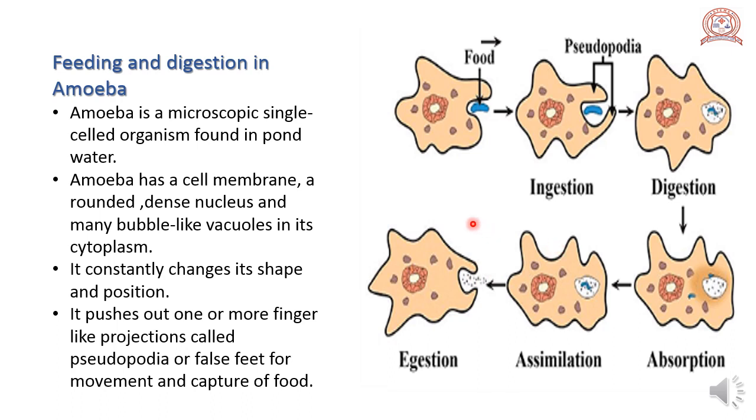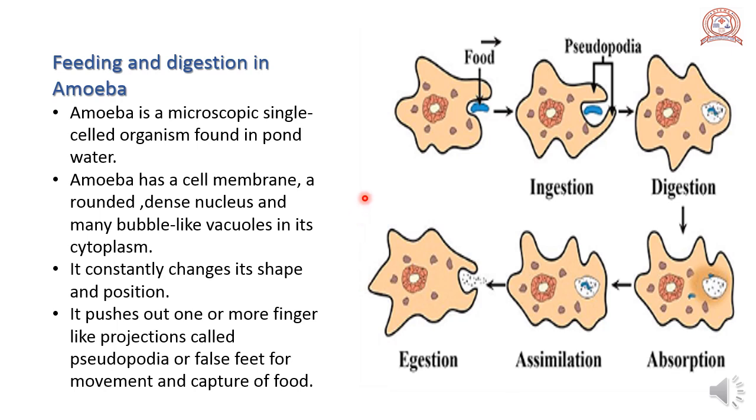This is the way how the amoeba takes food. The basic process of digestion of food and release of energy is the same in all animals, though the mode of nutrition and digestion differs from animal to animal.